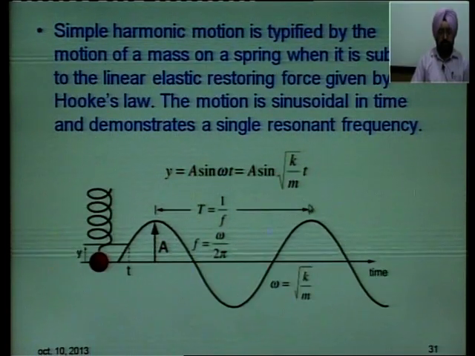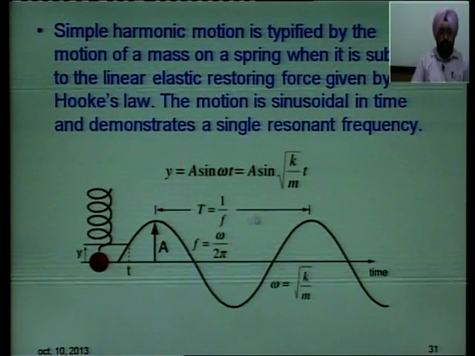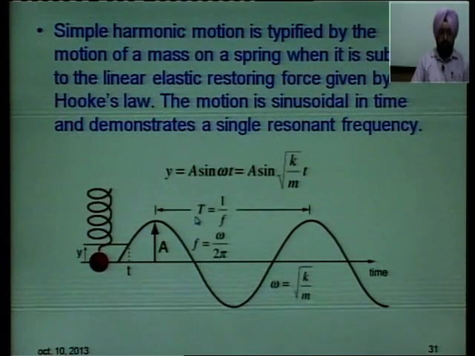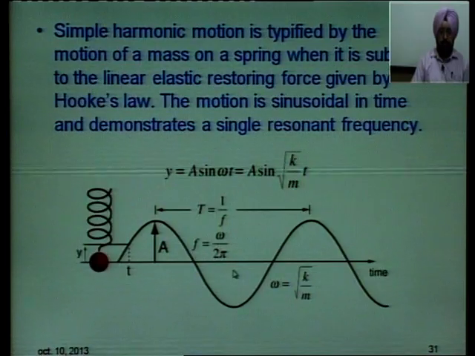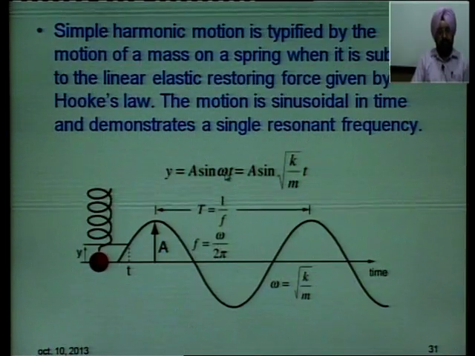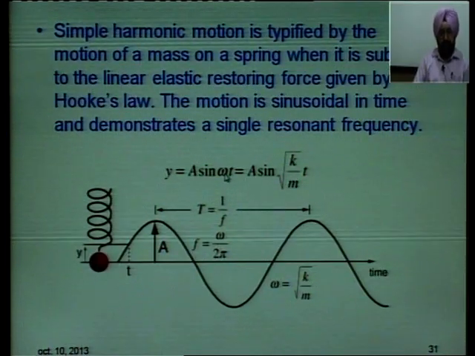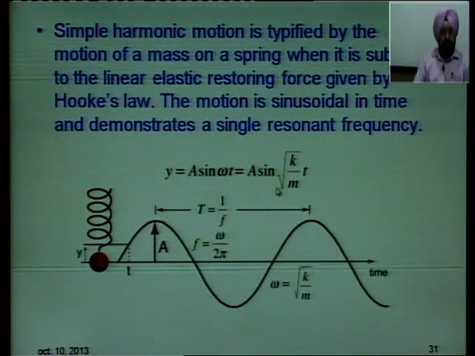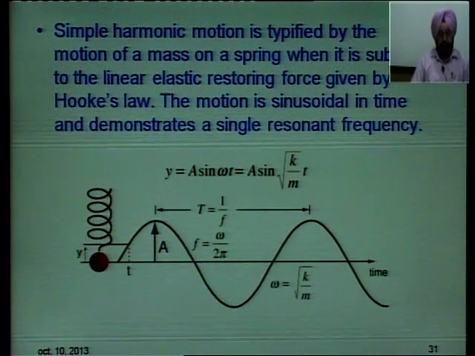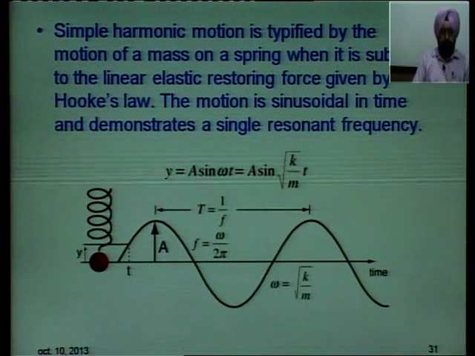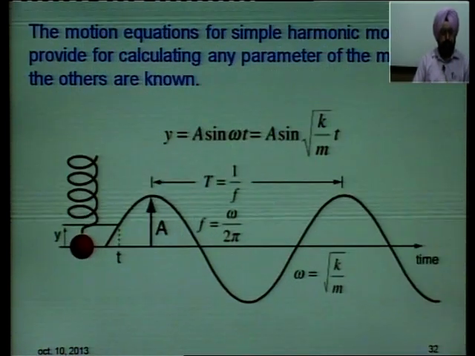The time taken from this point to this point is what is called the time period. It is equal to 1 over f. f is equal to omega over 2 pi. y is a sin omega t and omega is under root k upon m. T we had done, T is equal to 2 pi under root m upon k. So, omega is equal to under root k upon m.